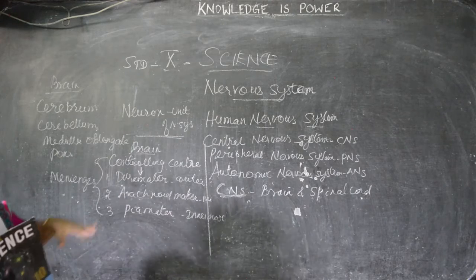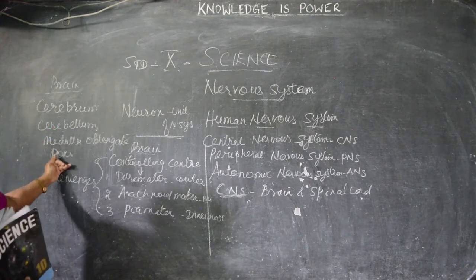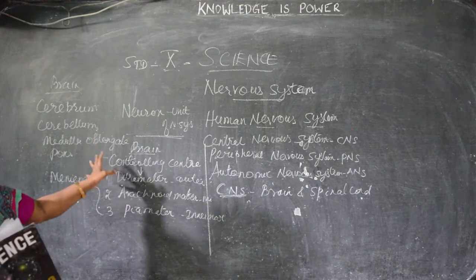Brain consists of four parts, that is cerebrum, cerebellum, medulla, pons cerebelli. So we have to see about all these four parts in detail.